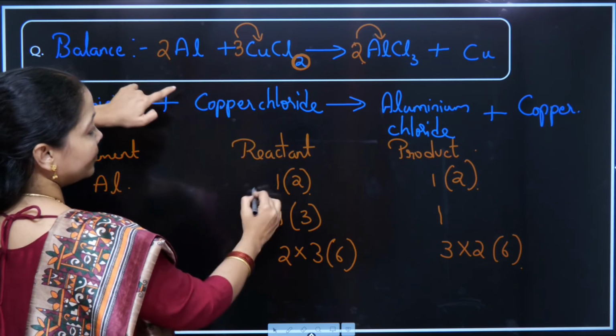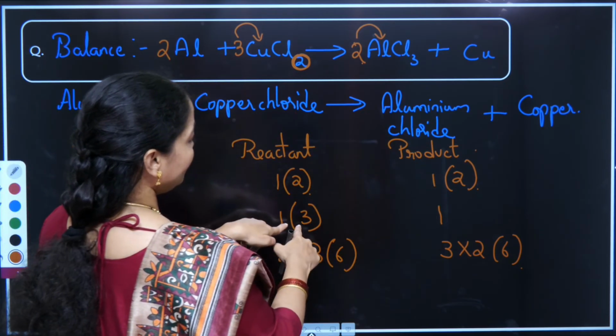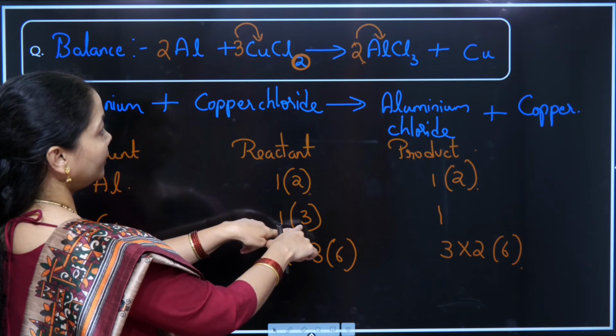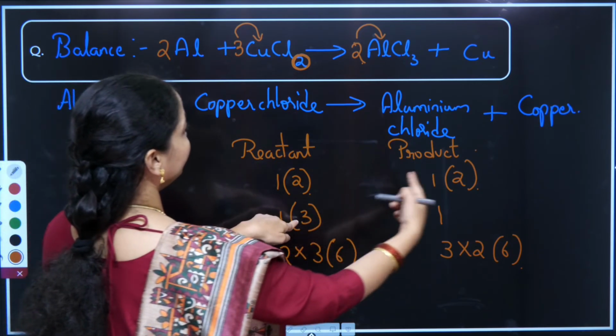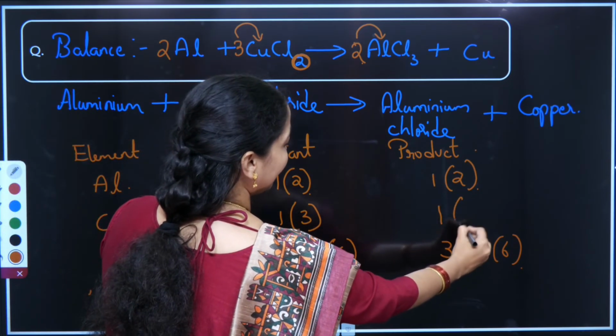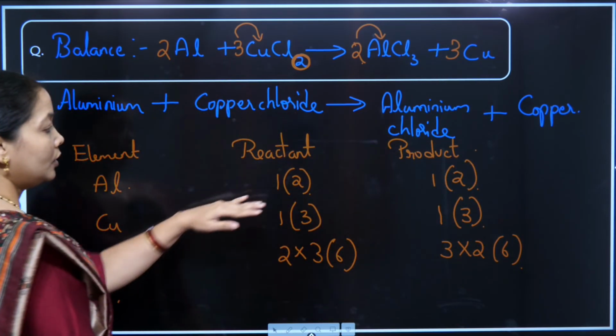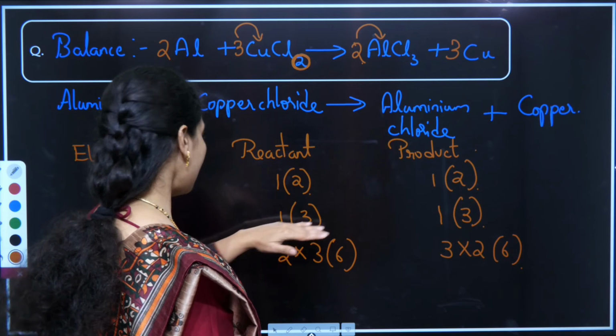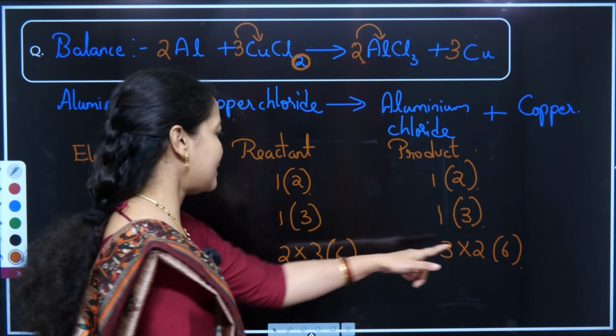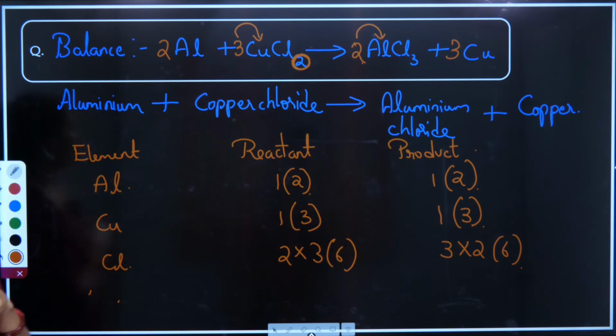So 2 aluminium, this is balanced. Now my copper is 3 here and 1 here, so I'll put a 3 in front of it. Now 2 aluminium, 3 copper, 6 chlorine, hence the equation is balanced.